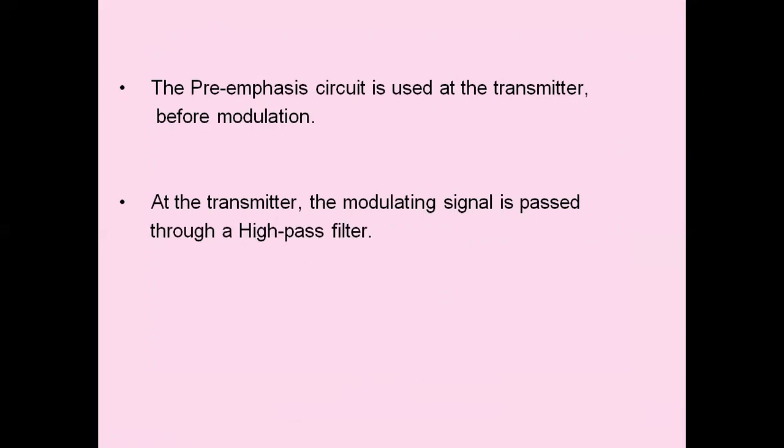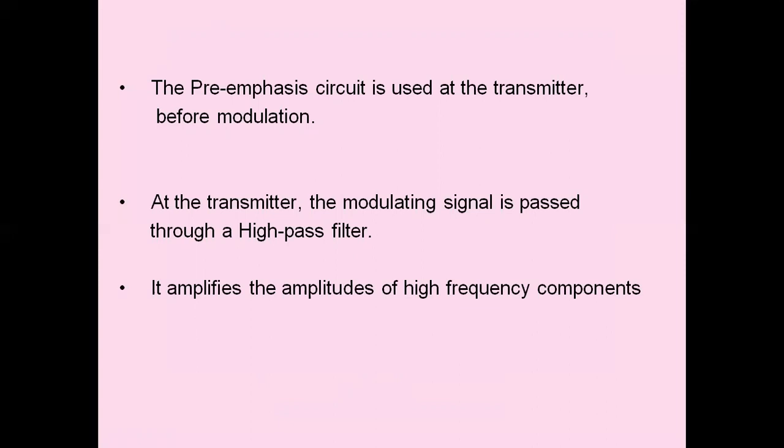So the pre-emphasis circuit is used at the transmitter before modulation. At the transmitter, the modulating signal is passed through a high pass filter. The high pass filter will act as a pre-emphasis circuit. It amplifies the amplitude of high frequency components. As the frequency of the message signal increases, the amplitude also increases more than for the lower frequency components.